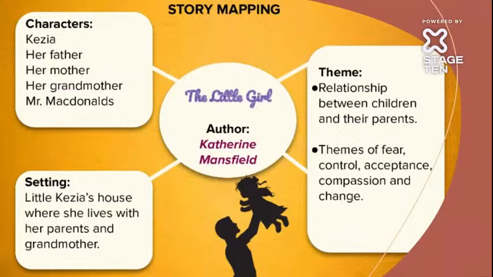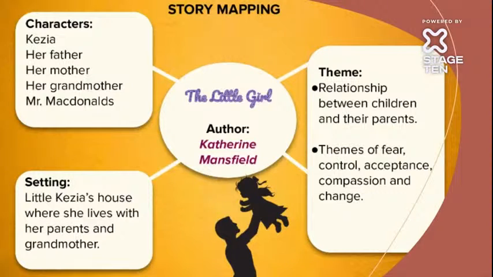In this chapter, she mentions a little girl named Kezia, and how she doesn't like to live with her father, but still tries to accept it, and at the end her mind totally changes. That's what Katherine Mansfield explains to us, how we can accept it. So let's understand this beautiful story written by Katherine Mansfield.